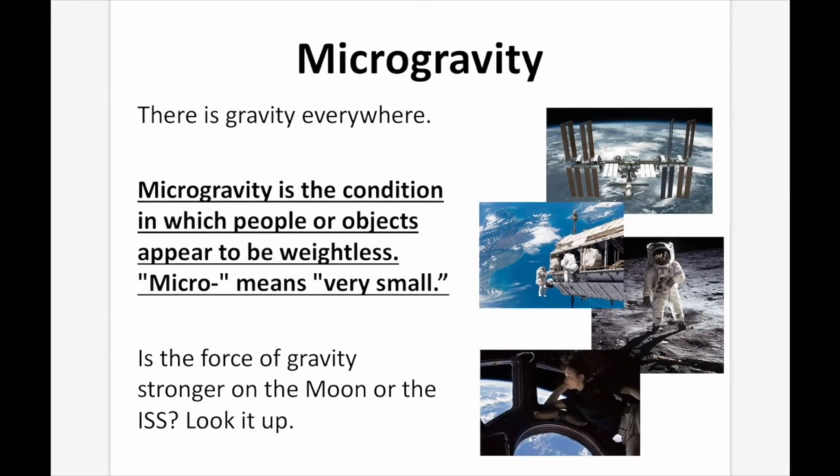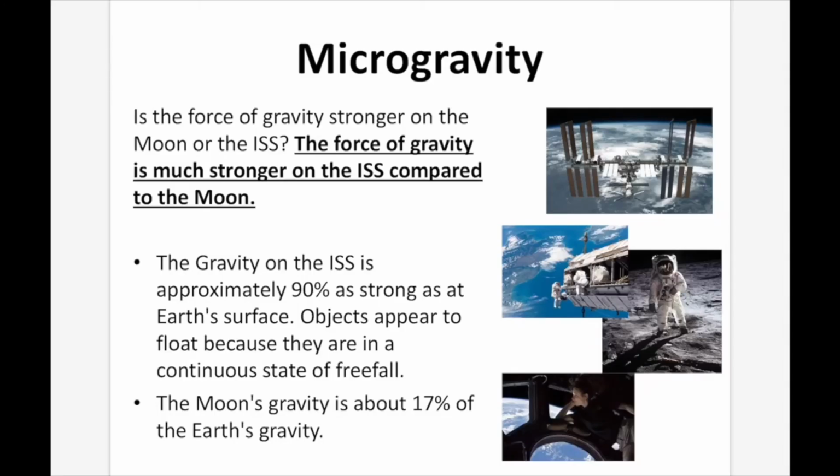Microgravity. There is gravity everywhere. Microgravity is the condition in which people or objects appear to be weightless. Micro means very small. So is the force of gravity stronger on the moon or the ISS? What I'd like you to do is first answer the question to the best of your ability and then look it up. Which one has a higher force of gravity, the moon or the ISS, considering people walk on the moon and float around in the ISS?